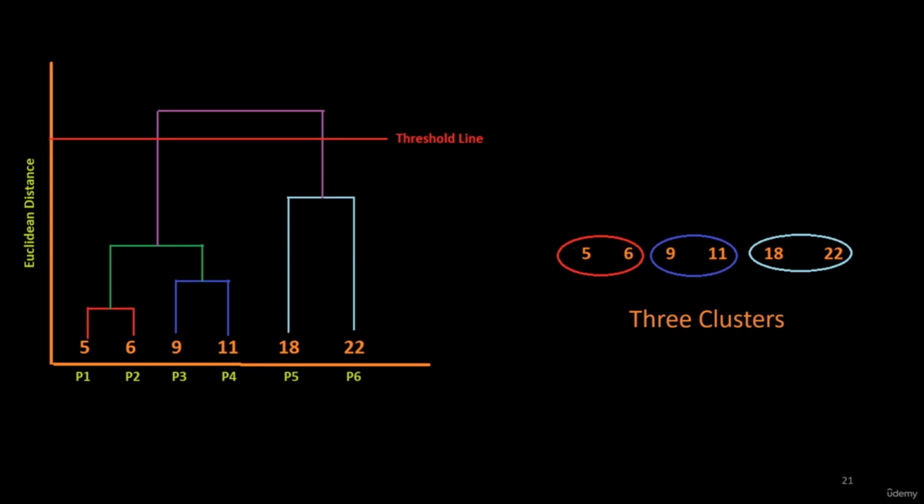We will study this Silhouette score in the coming lectures of this section. What we will do is calculate the Silhouette score for three clusters, and also calculate the Silhouette score for two clusters. And we will select the number of clusters which has the higher Silhouette score. So if the Silhouette score of three clusters is higher than that of two clusters, then we will select three clusters. So what is happening here is that the dendrogram can be misleading and can create confusion.